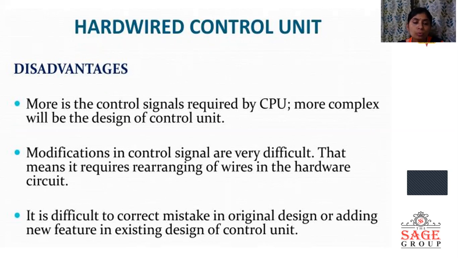If we want to change the control signals, it is very difficult, as it requires rearranging the wires in the hardware circuit, and it is difficult to correct mistakes in the original design or add new features to the existing design of the control unit.